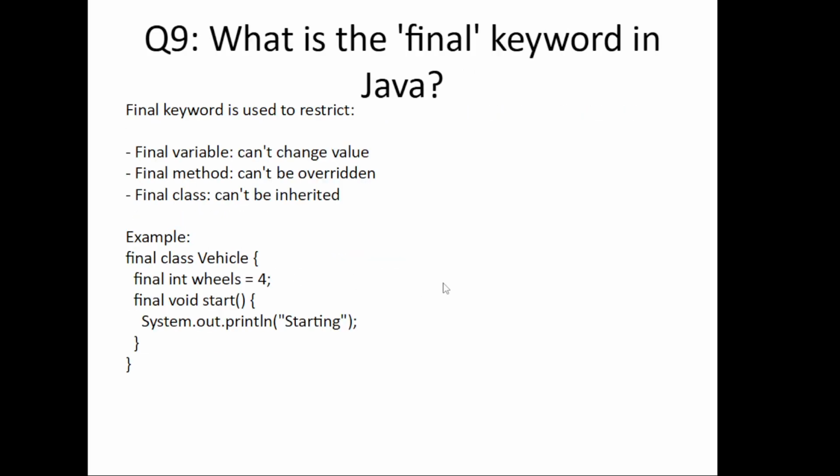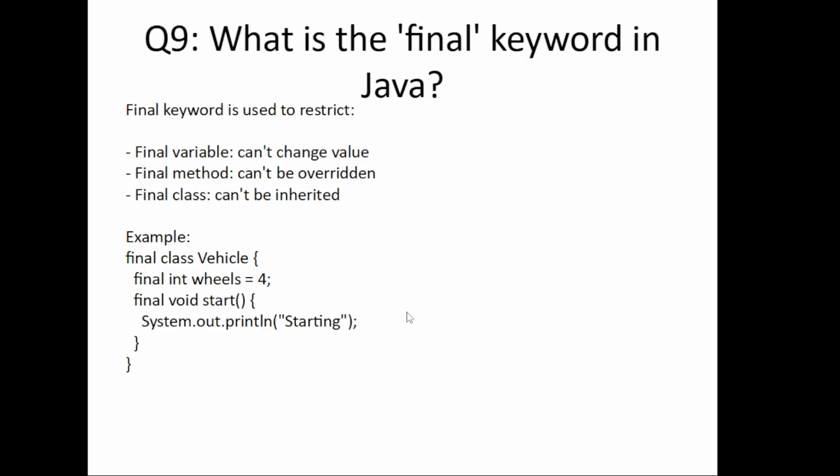Next question is, what is the final keyword in Java? Final keyword is used for restriction. Final keyword makes things unchangeable. Like if we define a variable as final, we can't change its value. If we define a method as final, we can't override this method. And if we define a class as final, that class can't be inherited. Like we are showing this in the example. This is a final class and this is a final variable, and here is a final method.